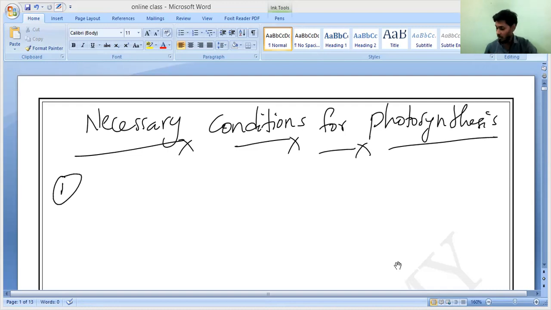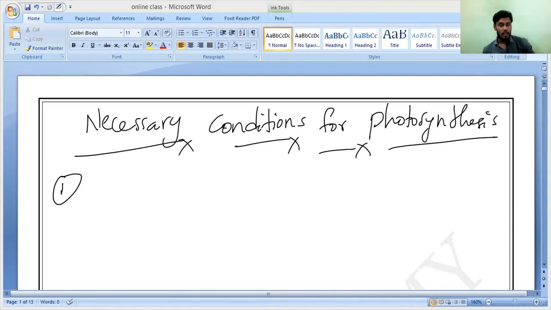Do you understand that? So now we will describe how the leaves of plants get the carbon dioxide and water required for making food by photosynthesis, and what the role of chlorophyll and sunlight is in photosynthesis. How are they getting the carbon dioxide as well as water? And what is the role of chlorophyll and sunlight? We will discuss that in today's class. Do you understand, Hari? Yes, sir.